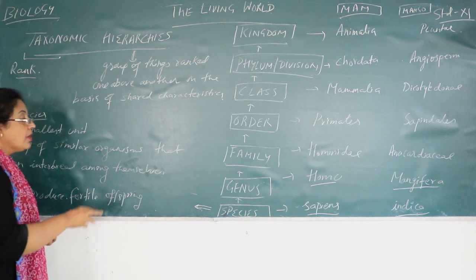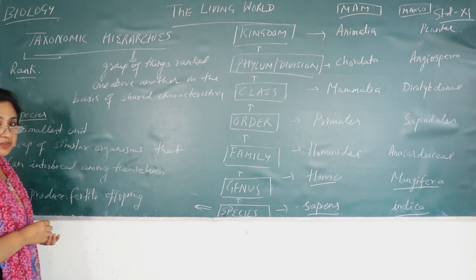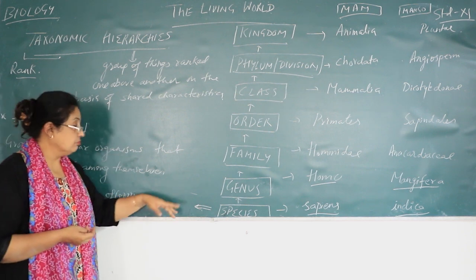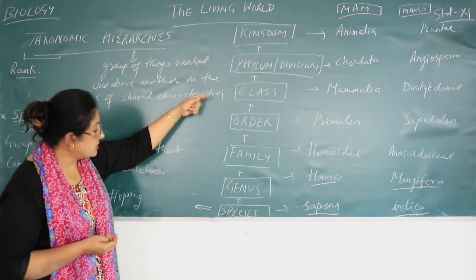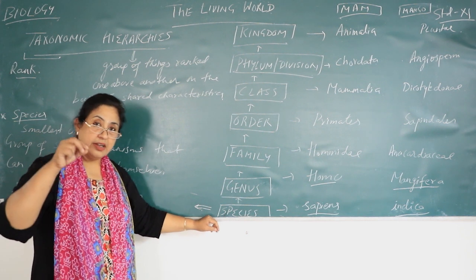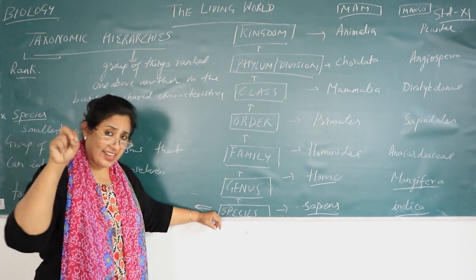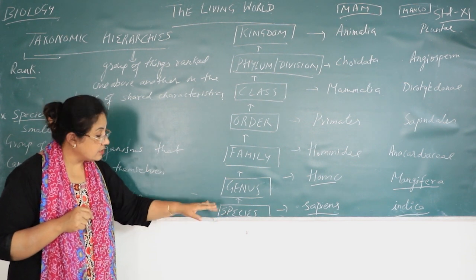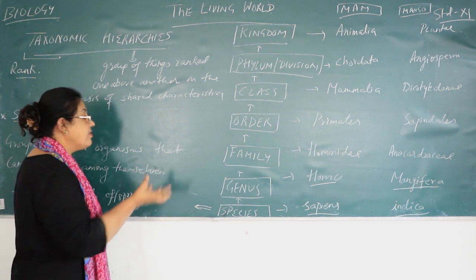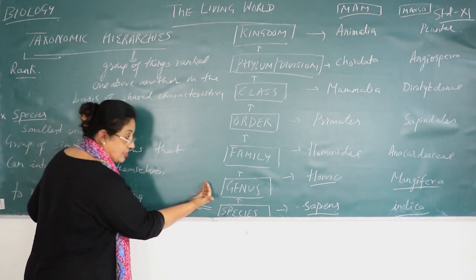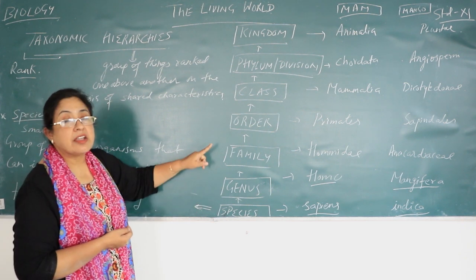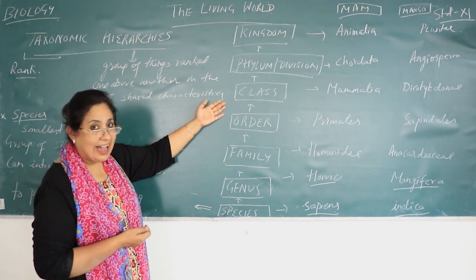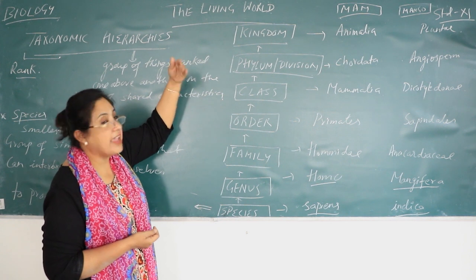Right? Now actually what a species is, we need to understand. Fine. Now species is the smallest unit in this hierarchy level. You can see that this is the smallest. Okay, like your younger brother, your younger sister, the one who is youngest at home, is smallest. Same way over here, species is the smallest unit. Okay, then the group of species will make genus, right? Group of genus will make family. Group of families will make order. Group of orders will make class. Then they will make phylum. Then they will make kingdom.